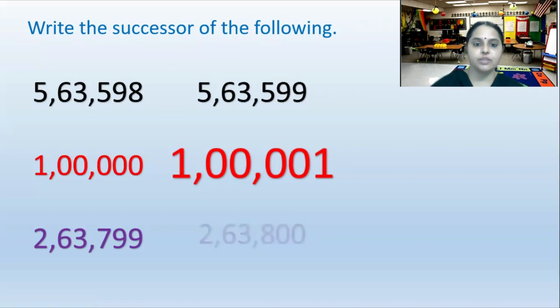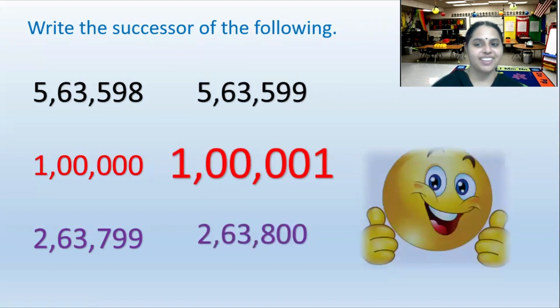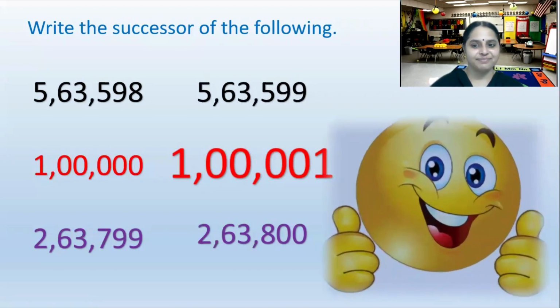Now let's look at the predecessor. Now you all have done it, so I am also happy. It's like a bingo. Yes, we have achieved the bingo level. When we achieve this, we will get a surprise in the next class.